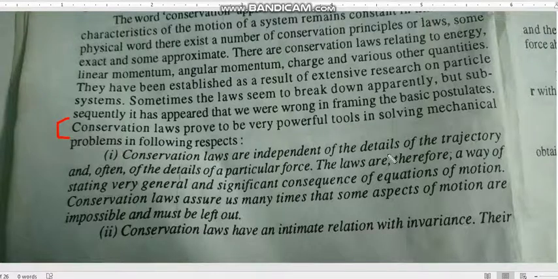Conservation laws are independent of the details of the trajectory. Trajectory is nothing but the path traced by a particle. If you drop a ball from the top, the path is like this. If you throw the ball, the path will be like a parabola. So this is a straight line. The path traced by a particle can be any path, and the laws are independent of the details of a particular force.